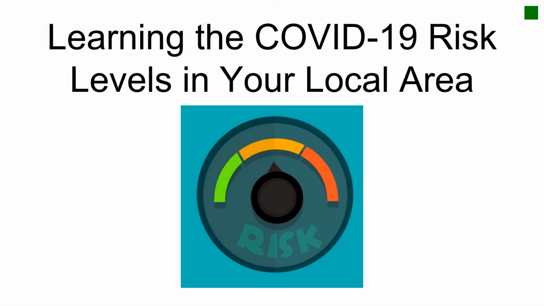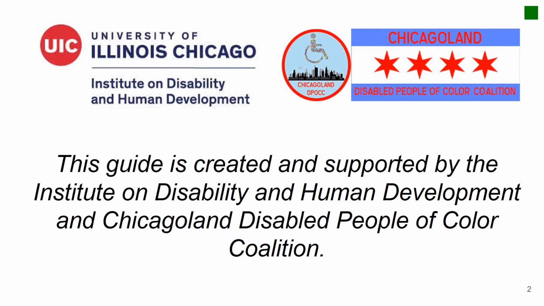Learning the COVID-19 risk levels in your local area. This guide is created and supported by the Institute on Disability and Human Development and Chicagoland Disabled People of Color Coalition.